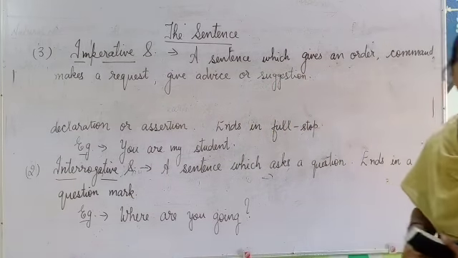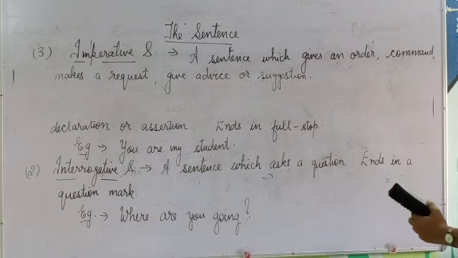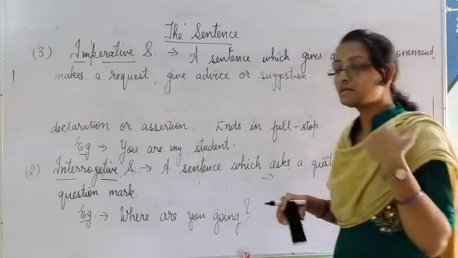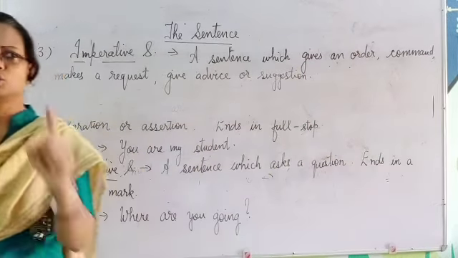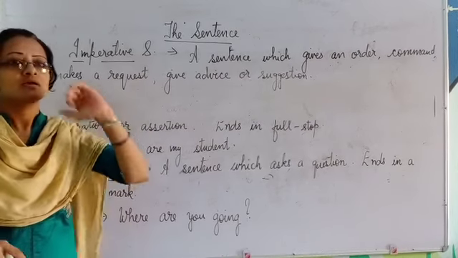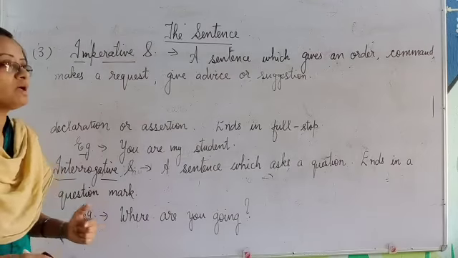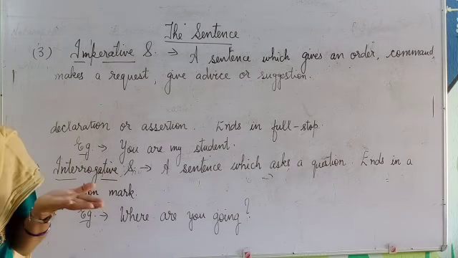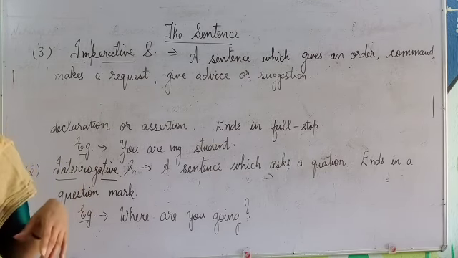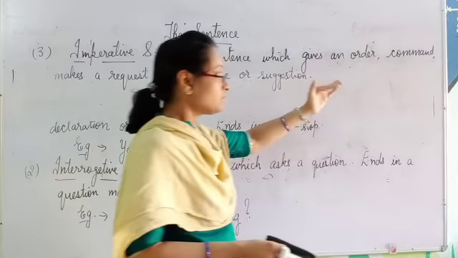Now let us see all one by one. A sentence which gives an order. For example, as I told you, be silent. Don't talk too much. Stand up. Get out of the class. This is an order given by the teacher to a student. Or at home your mother can say, bring me a glass of water. Such types of sentences include an order.